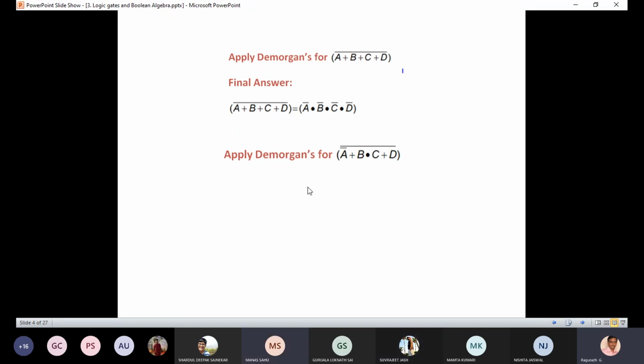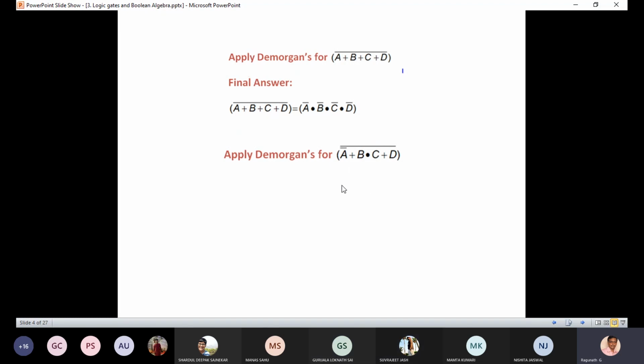Am I correct? So A, then B bar, then A dot B bar, plus C bar dot D bar... B bar whole plus D bar.